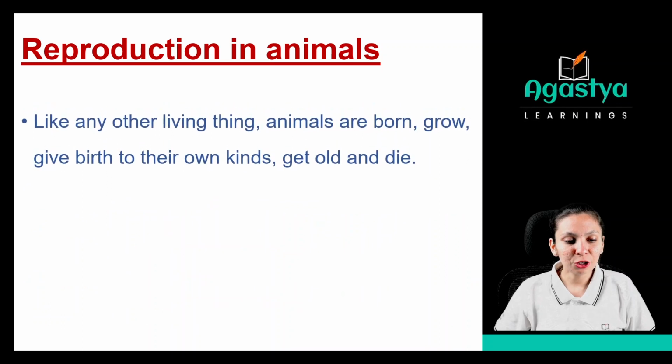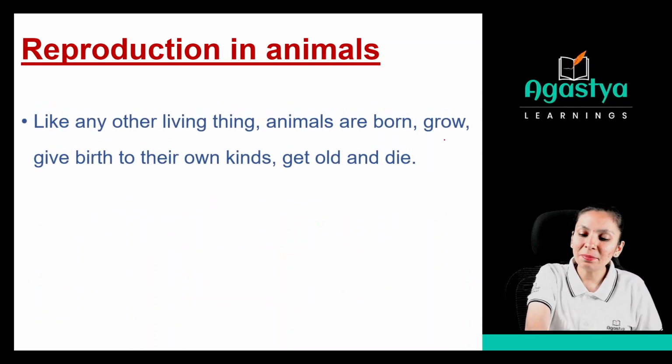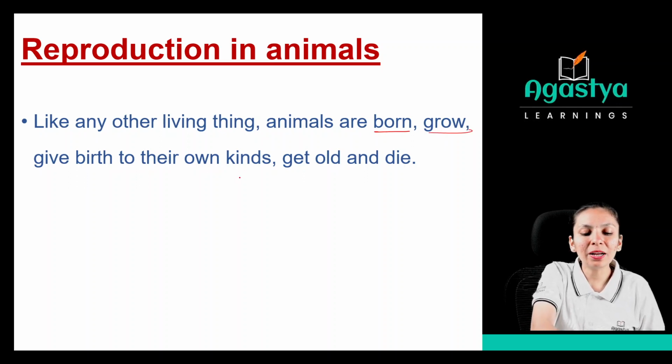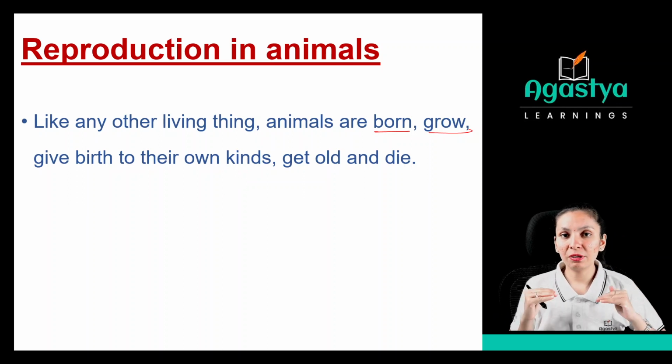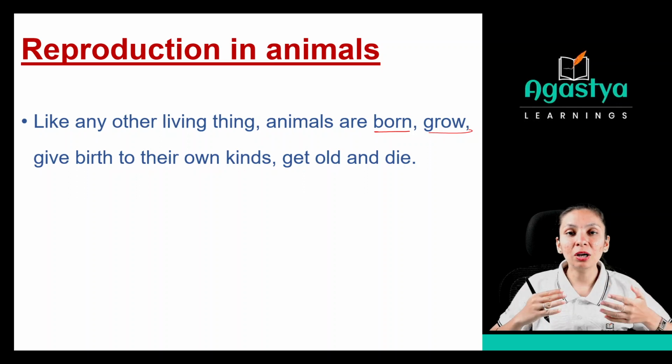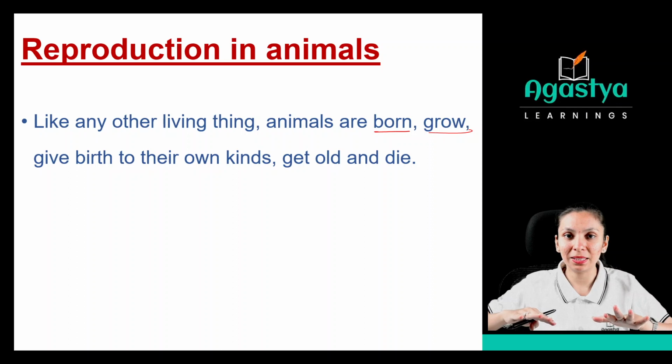Now see, what do you mean by reproduction? Like any other living thing, animals are also born, grow, and give birth to their own kind. Remember these things. As we grow, first we will be born. Then after being born, we will be growing in stages, right? Different growing stages will be there.